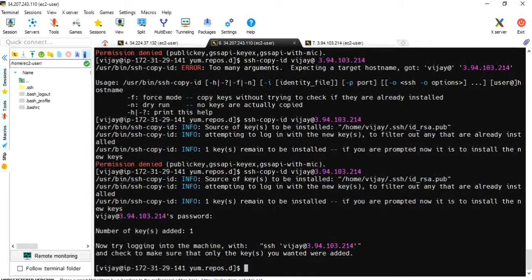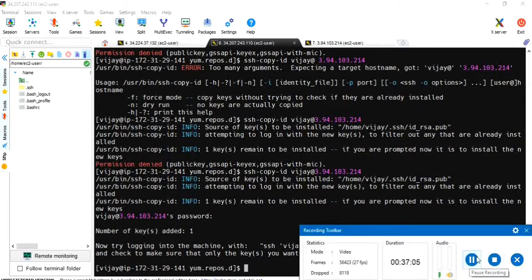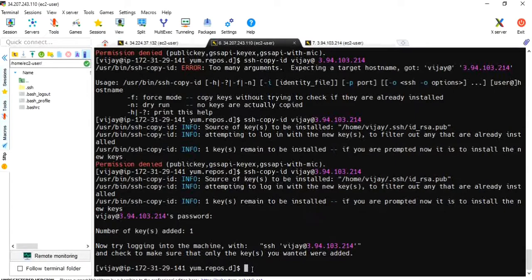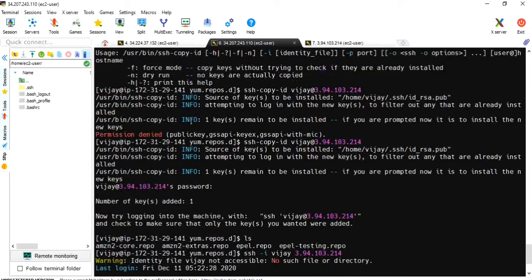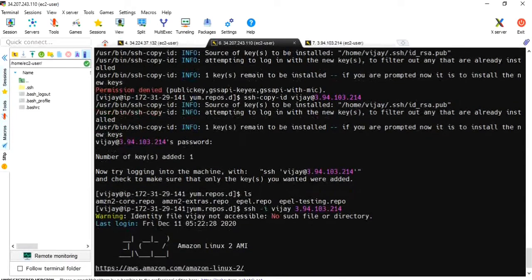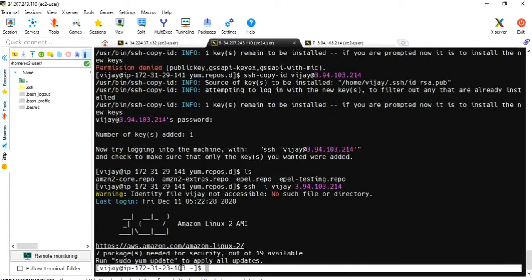Okay, let me connect. ssh -i vijay at the server 3 IP address, 3.94.103.214. 141 is the server 2 IP address and 103 is the server 3 IP address.